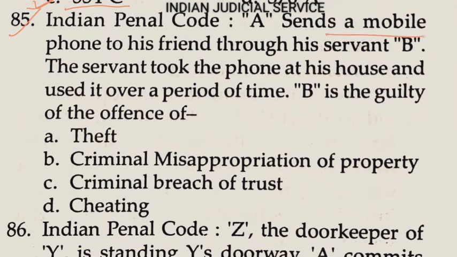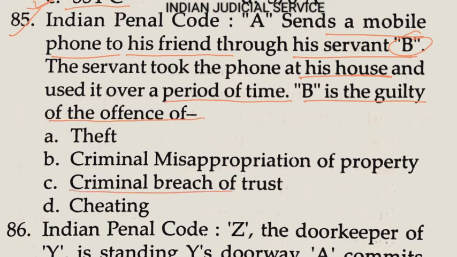A sends a mobile phone to his friend through his servant B. The servant took the phone to his house and used it over a period of time. B is guilty of the offense of criminal breach of trust under Section 405. So the answer is option C.